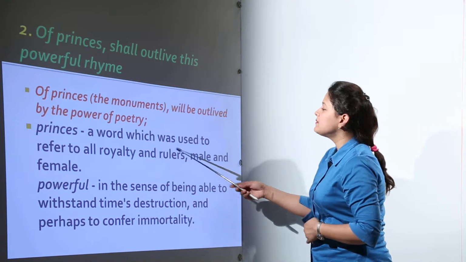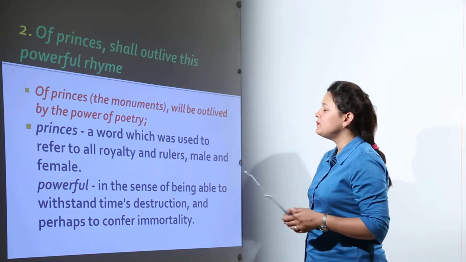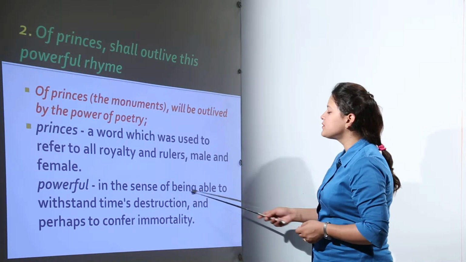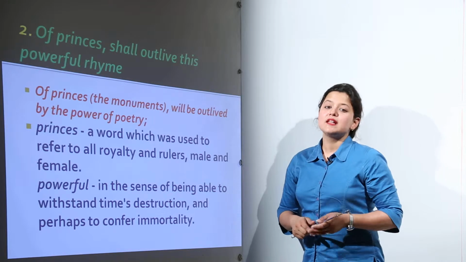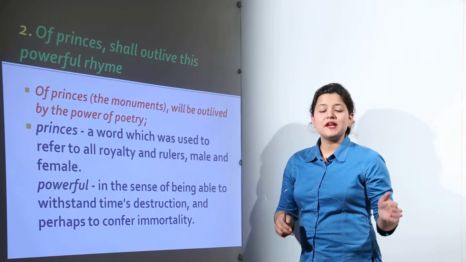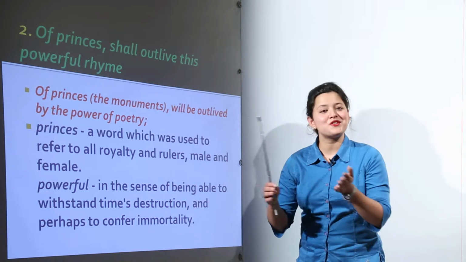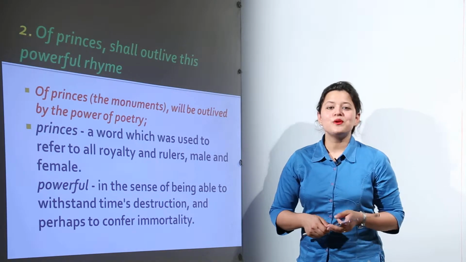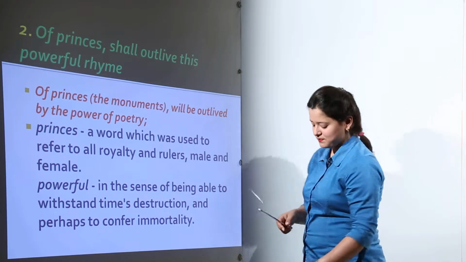Princes here is a word used to refer to all the royalty and rulers, male and female. Powerful means able to withstand time's destruction and perhaps to confer immortality. So, of princes shall outlive this powerful rhyme means that the rulers or royalty might die because of time. It is the need of time that the one who is living has to die someday. That definitely happens. But with the help of powerful poetry, we can always keep them immortal, always alive with us.